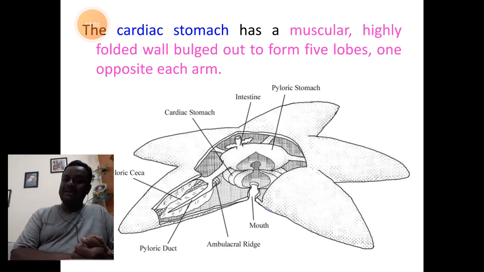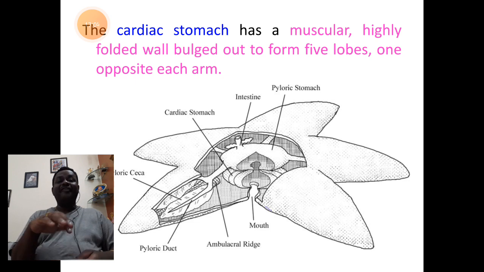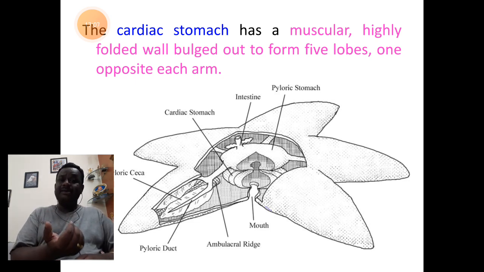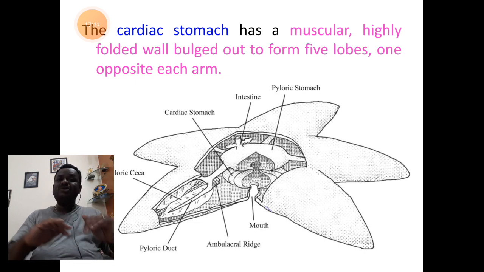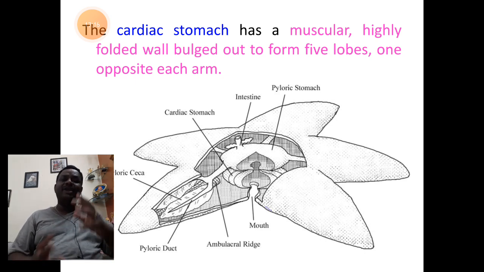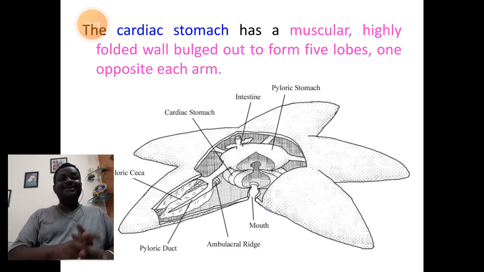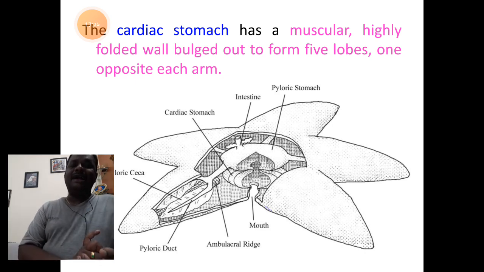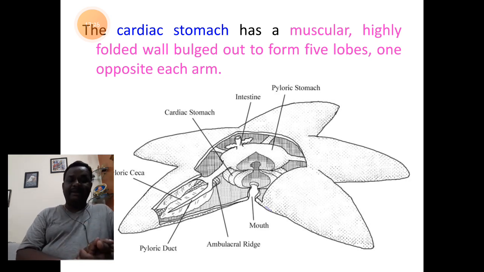So this structure of stomach is complicated part we say. Why is it? It is because the function differs with each of the part. So cardiac stomach does a different function from that of the pyloric stomach. Let us understand these two parts of stomach, each of it one by one. First one we shall start with is cardiac stomach.